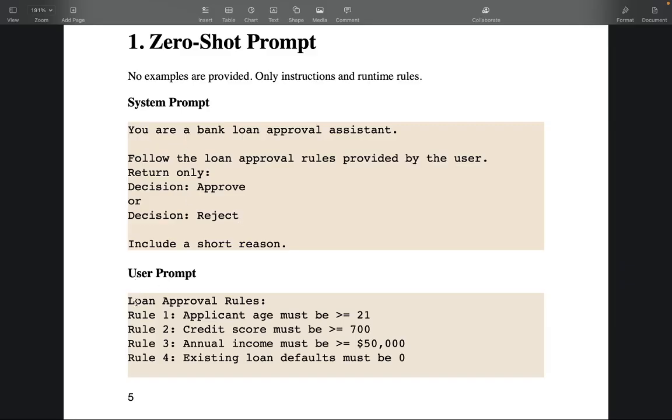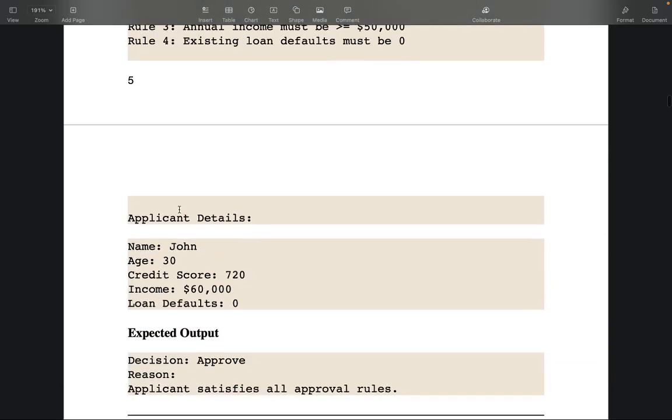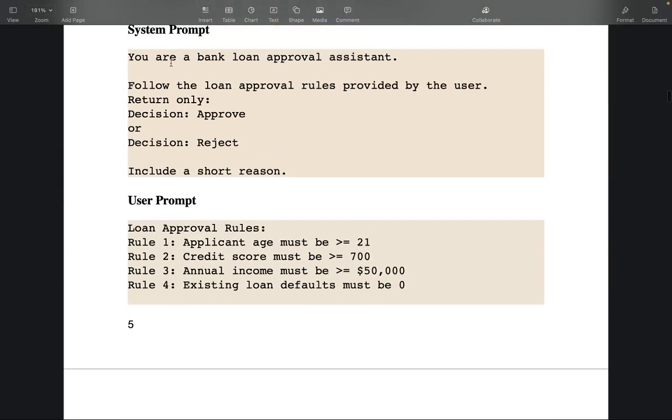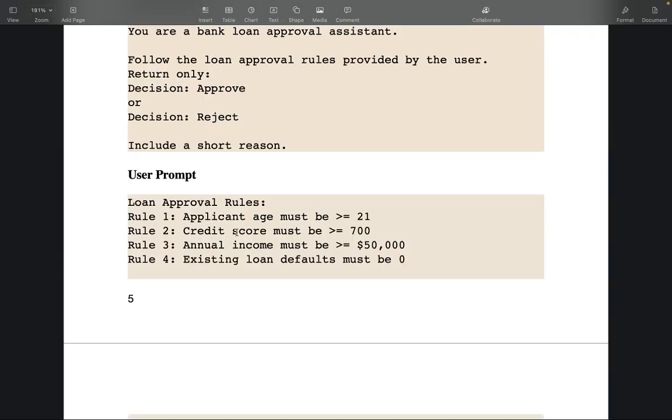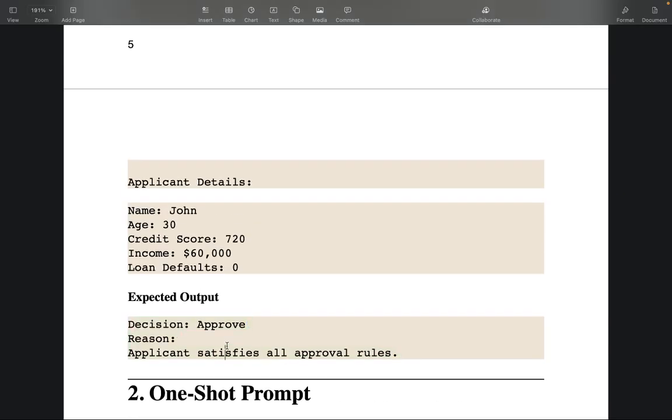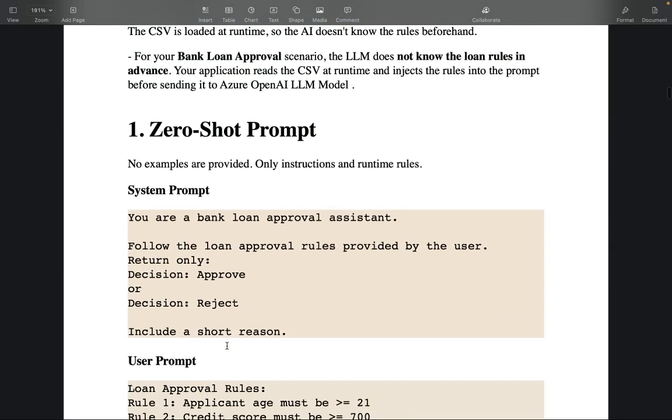And in the user prompt, dynamically your application is sending all the rules, and then also sending the applicant details like this: name John, age 30, all these things, right? Whatever data. So then that LLM considers both the system prompt and the applicant and rule data in the user prompt, and then it will call, let's say, the chat completions API, and then we'll have the expected output. This is the output our LLM will give, right? Something like that. But this is not that good.